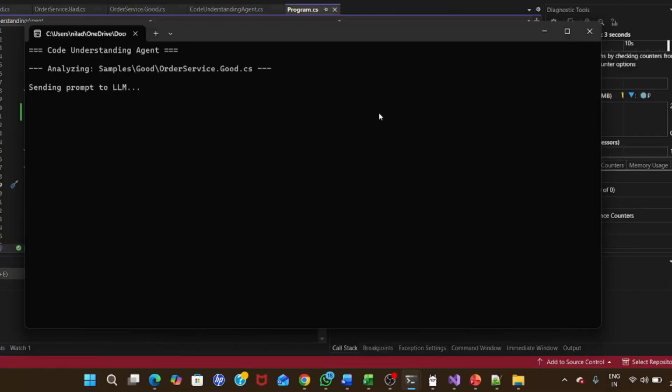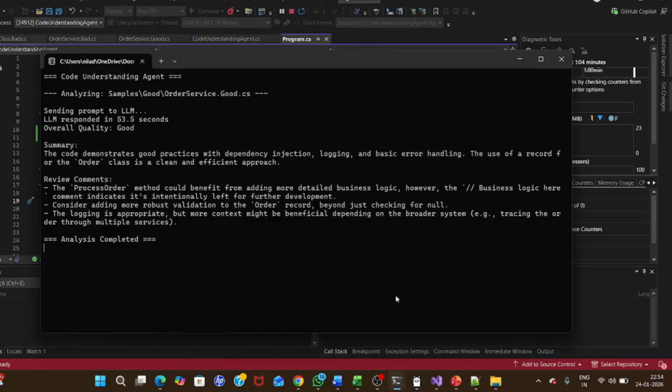You can see that once we run, the request has been sent to the LLM for the first file. It started the analysis, and the analysis report will be shared over here soon. Completed. It actually took 53.5 seconds to analyze the code, the overall quality is good, and it is also giving a summary. The code demonstrates good practices, and also some review comments.